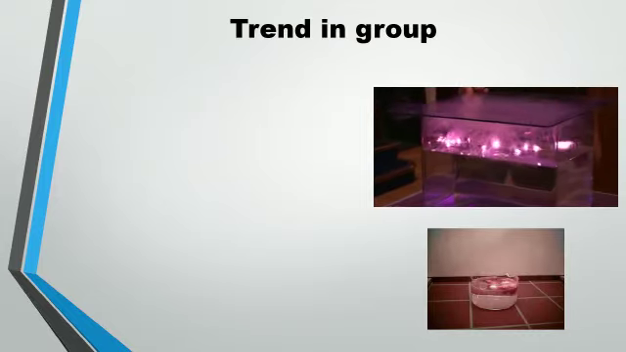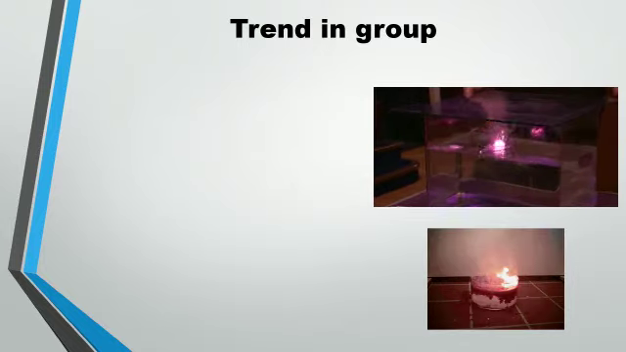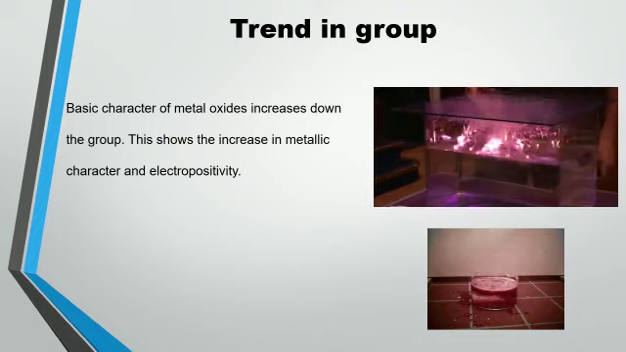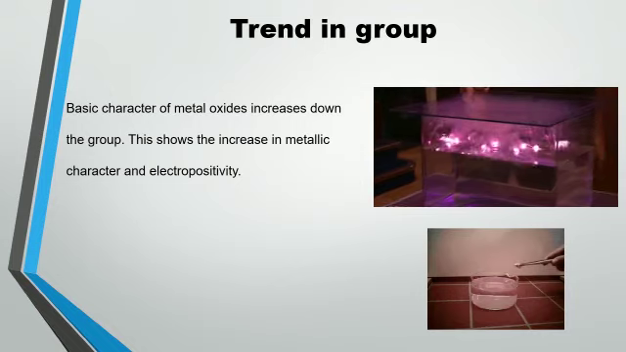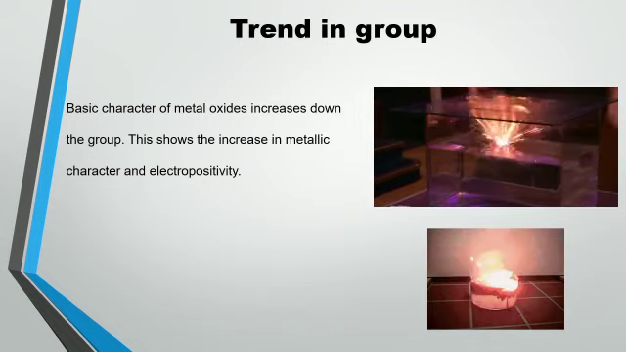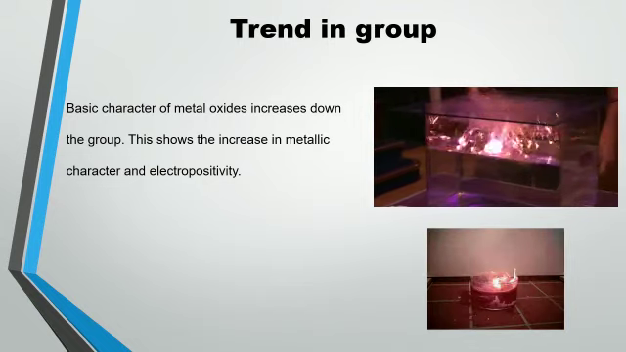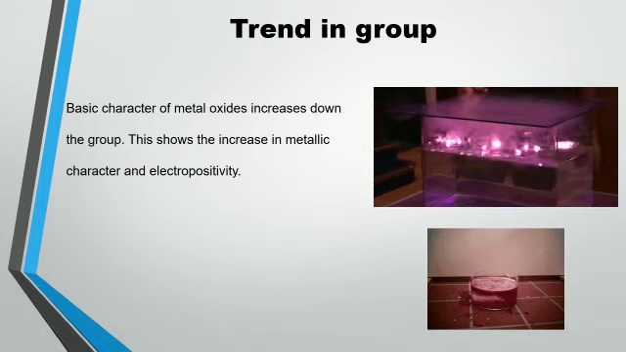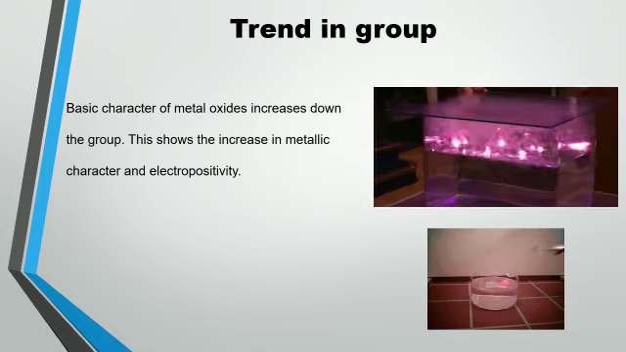Let's discuss the trend of nature of oxides in a group. Moving from top to bottom, the basic character of metal oxides increases. This shows an increase in metallic character and electropositivity. It means that the element at the bottom of the group is more basic in nature because it is more metallic and its electropositivity is more.